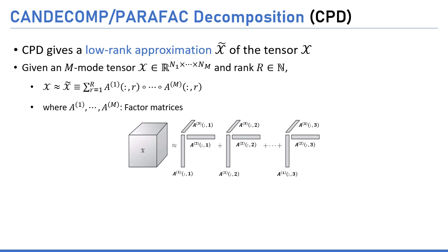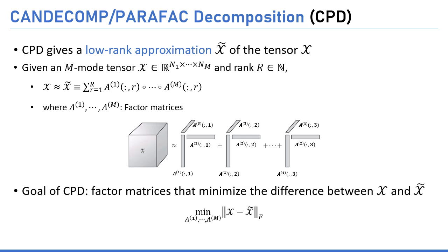For analyzing the tensor, CP decomposition is widely used. CPD gives a low-rank approximation of the tensor. Using CPD, tensor X can be approximated as X tilde, the summation of outer products of vectors, and these vectors form the columns of vector matrices. Therefore, the goal of CPD is to find vector matrices that minimize the difference between X and X tilde.